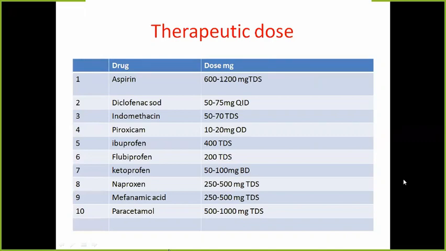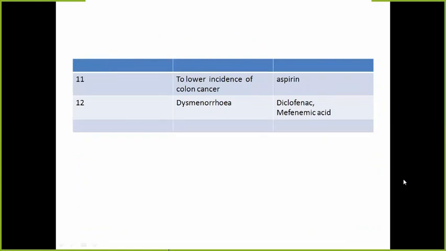Okay, so now I ask you, which drug would you prefer as an antiplatelet agent? Aspirin. Which drug would you use for dysmenorrhea? Mefenamic acid. Which drug would you use for cervical spondylitis? Indomethacin.